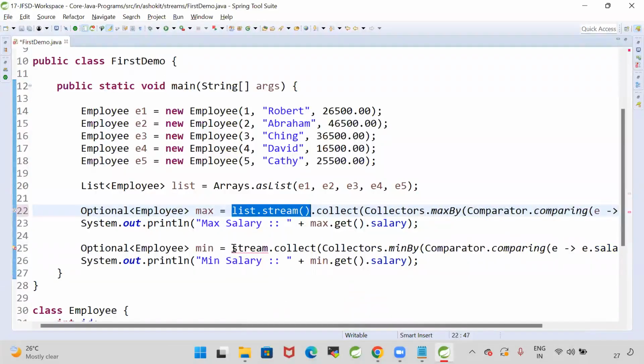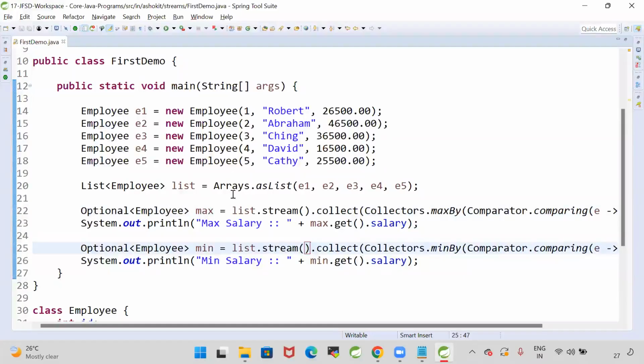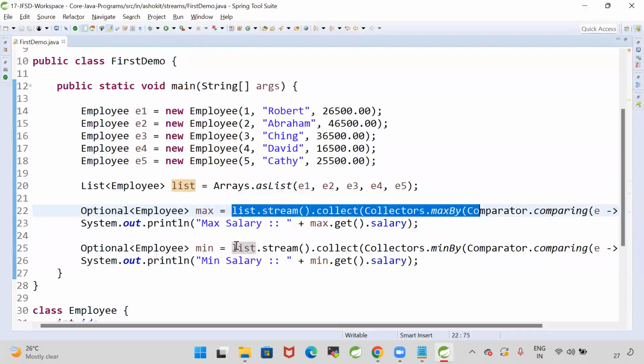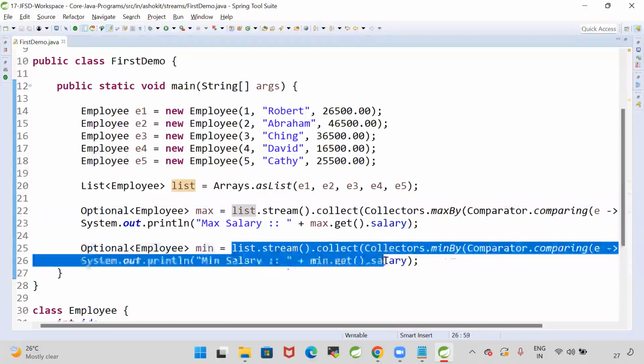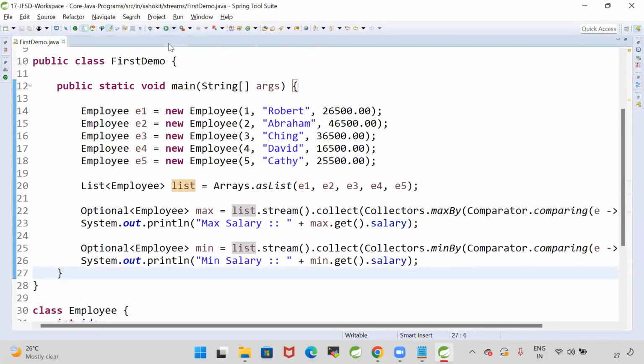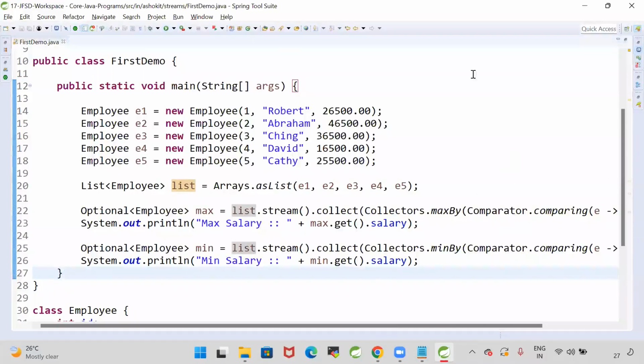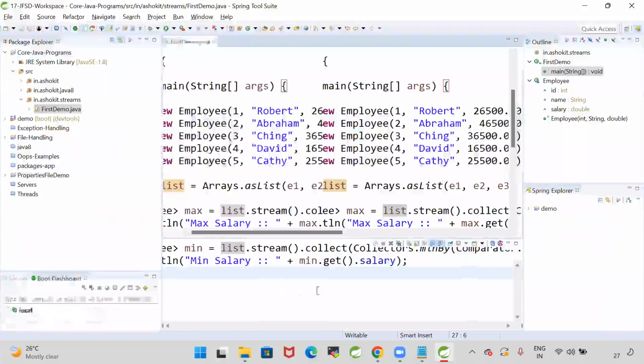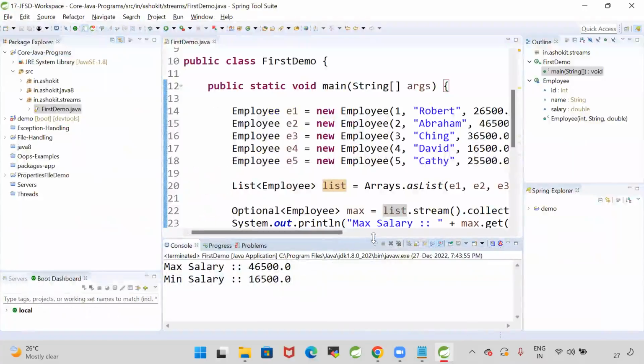From that list I'm creating one stream and doing one operation on it. Again I'm creating another stream and doing an operation. If you use the same stream to perform two operations, it is not accepted. So we can do only one operation on a stream.